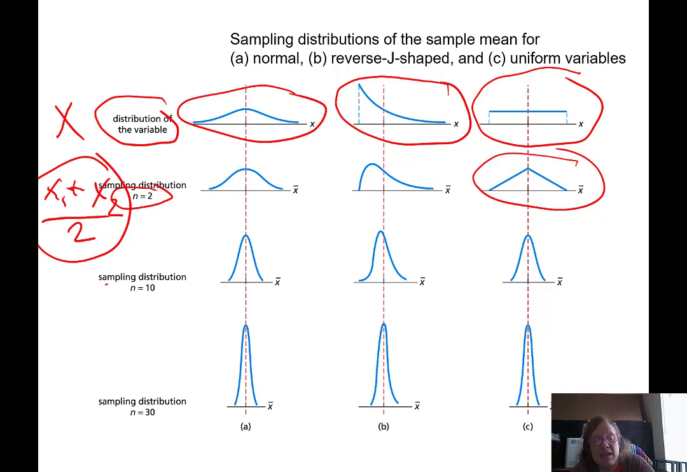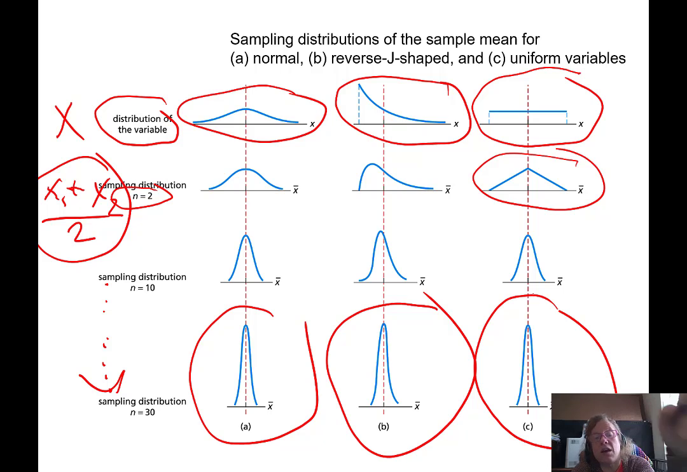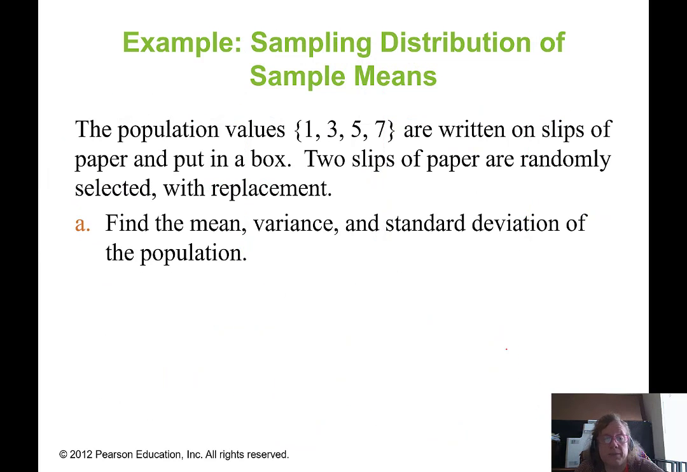But as n gets bigger and bigger and bigger, all of those distributions start looking closer and closer and closer to each other, regardless of the original distribution for the random variable. All of these sampling distributions for x bar look pretty similar, don't they? By the time you get to n equals 30. Pretty cool result. All right, so just to drive this point home, we're going to do a simulation.